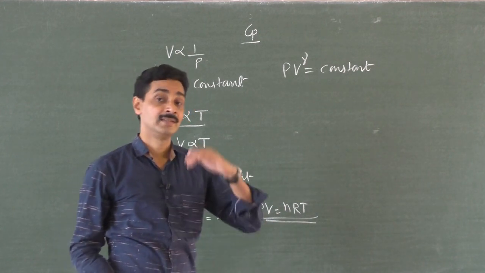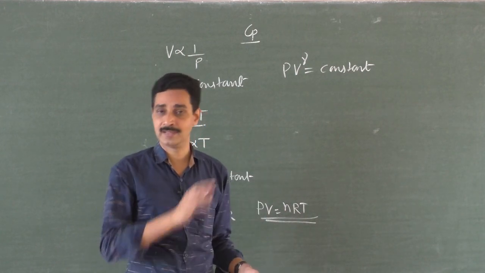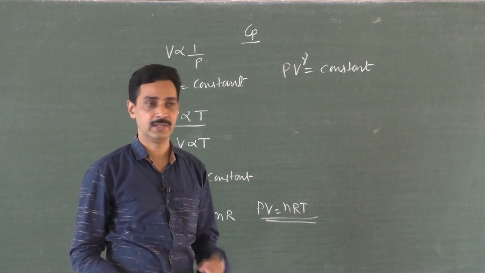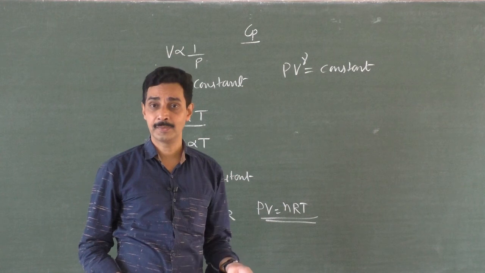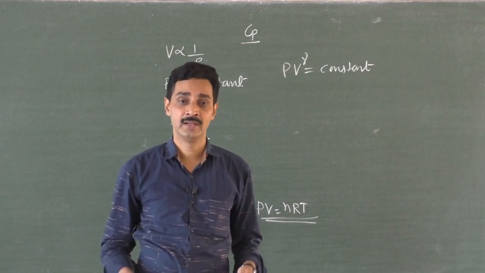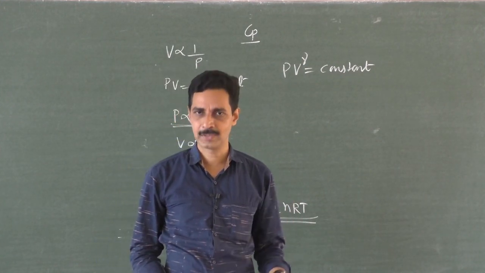Same gas, same rise of temperature, but different processes. Once you keep the volume constant, heat it. And once you keep the pressure constant, heat it. Raise the temperature by 1 Kelvin. You know that when the pressure is kept constant, we have an extra work. When the volume is kept constant, there is no extra work. Just keep on heating. All the heat energy you supplied is used to raise the temperature of the gas.